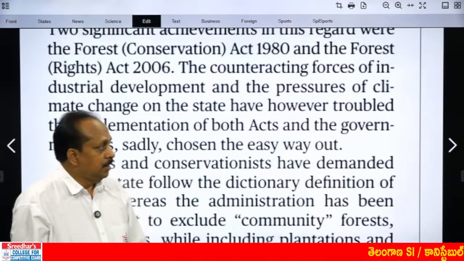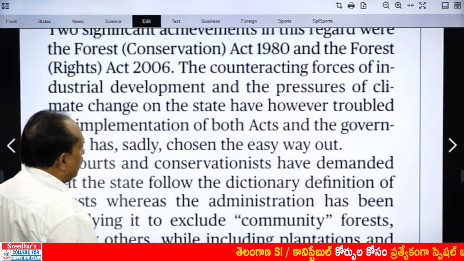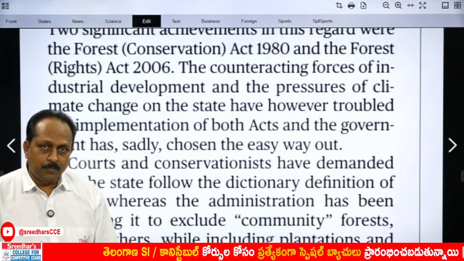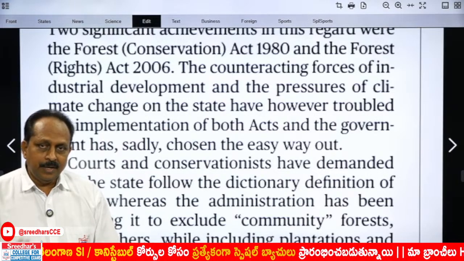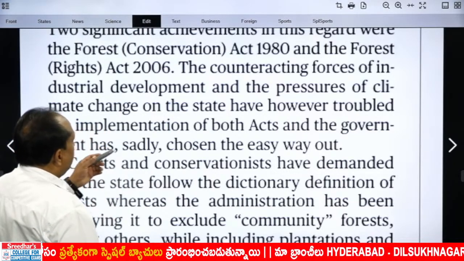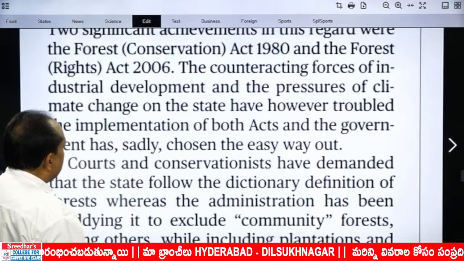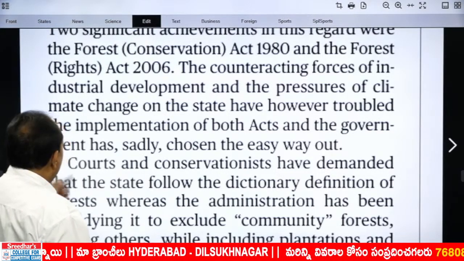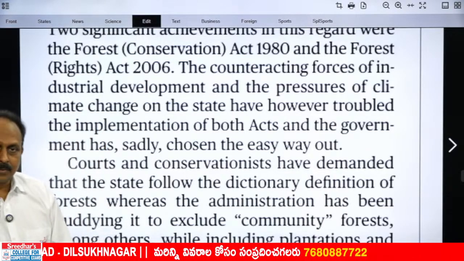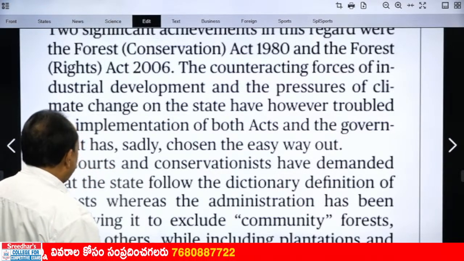One goes with the development dimension, industrialization, industrial development, and the other one in the form of climate change. Because of these two counter factors, they could not implement. The government has chosen the easy way. The counteracting forces of industrial development, first one, and the pressures of climate change, second one, on the state have, however, troubled the implementation of both acts. Both acts got troubled when it came to implementation, and the government has sadly chosen the easy way out.